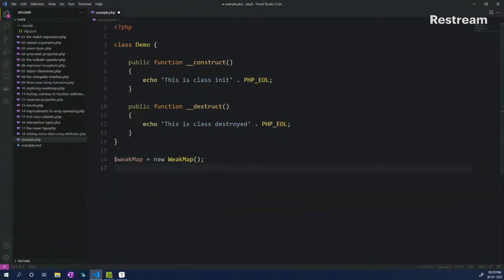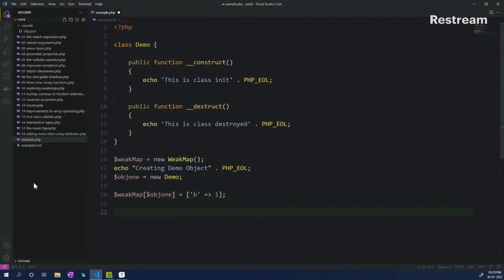Okay. Now, here again, we start by creating an object right here, save it, and we assign it to the weak map. So this is how the weak map works. We have a weak map variable in which the key is the object initialized, and then the value can be anything that you would like to save against it, right?